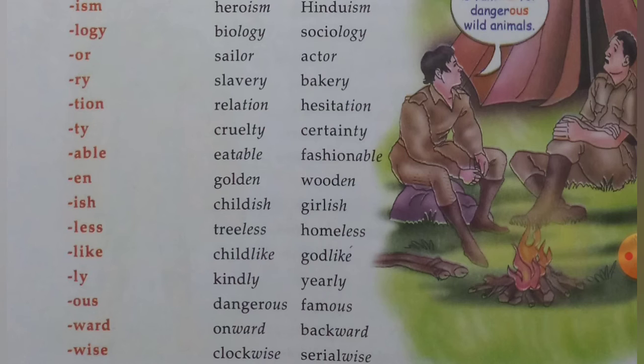We use the suffix like at the end of the word, that makes the new words childlike and also goodlike.